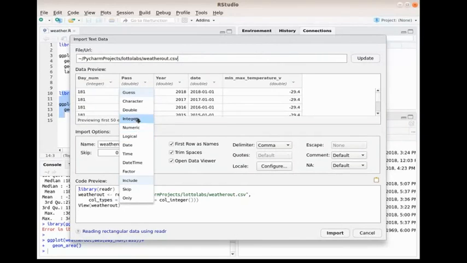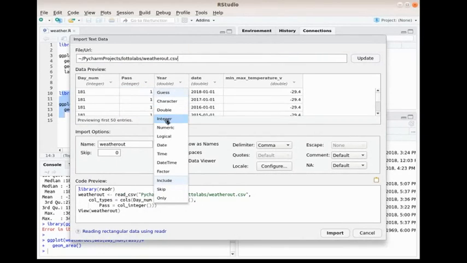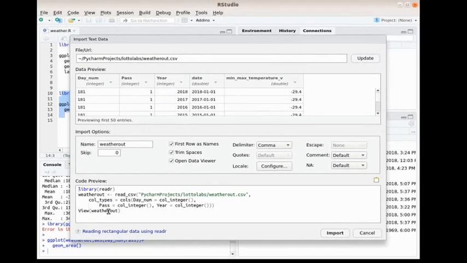I'm going to take this one and make it an integer, and I'm going to make this one an integer. As you can see, the code preview shows you exactly how you're going to do it. So I could actually write this code out, open up library reader, and pipe weather out, read CSV Python, this here, col types, column types, columns are day num, column is an integer, all this stuff, right? Pass, year, view weather out.